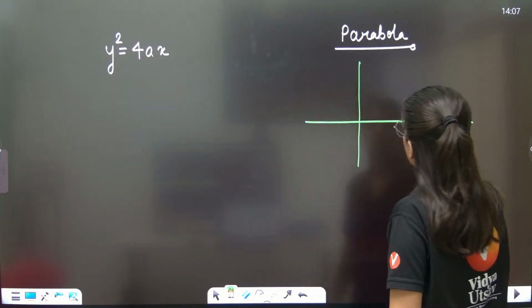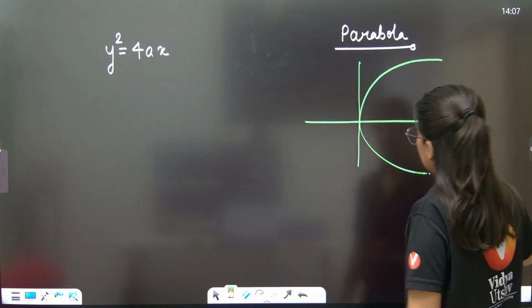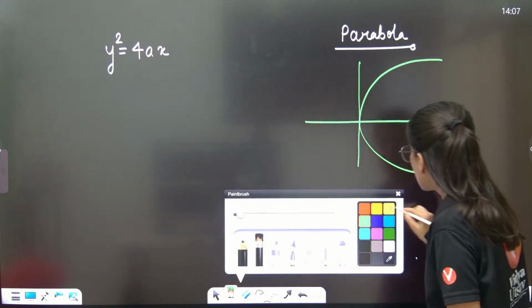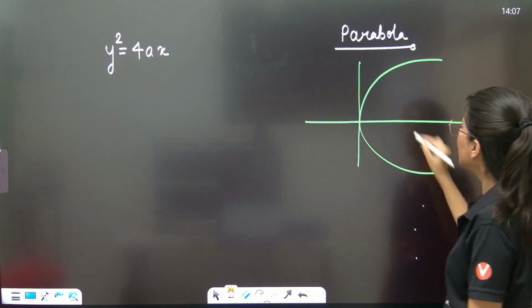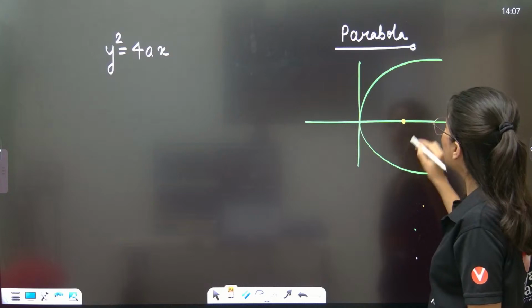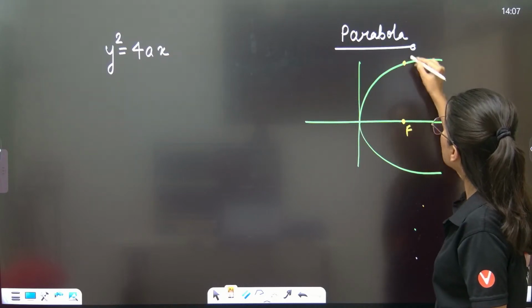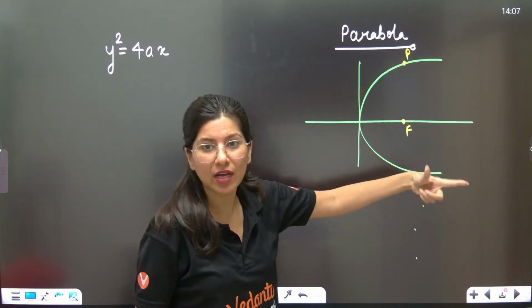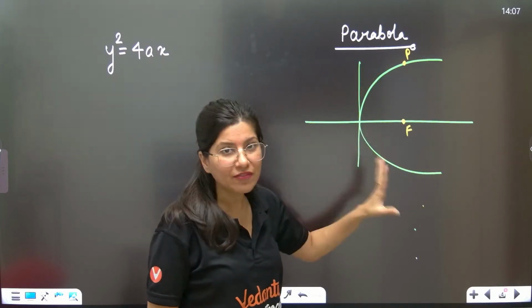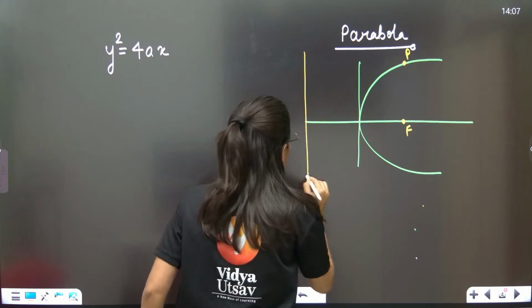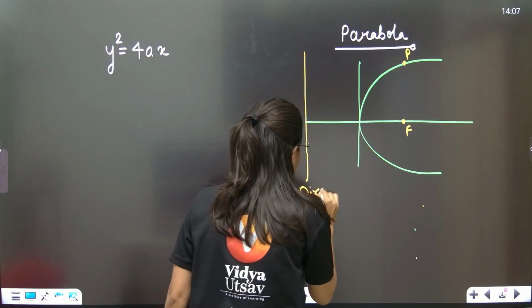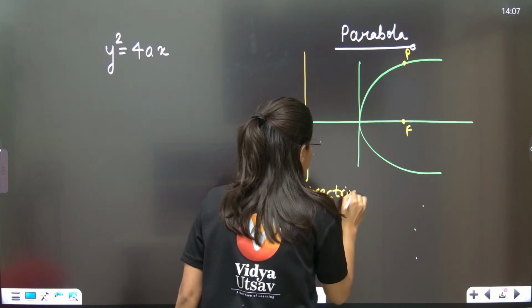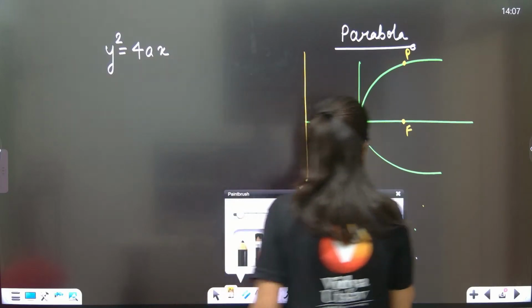Suppose you have a parabola. A parabola is nothing but the locus of a moving point, the ratio of whose distance... This is the moving point P, which is lying on the parabola. F is the focus, which is a fixed point, and we have the directrix over here. The directrix is a fixed line.